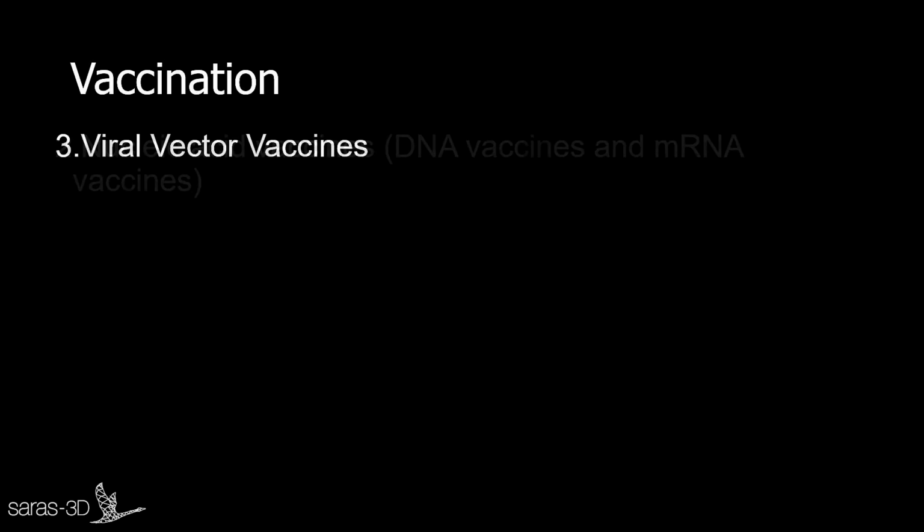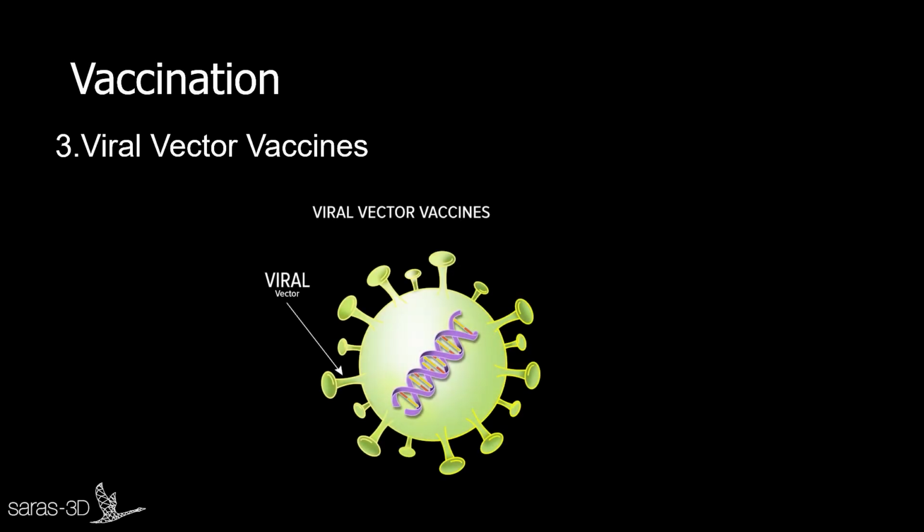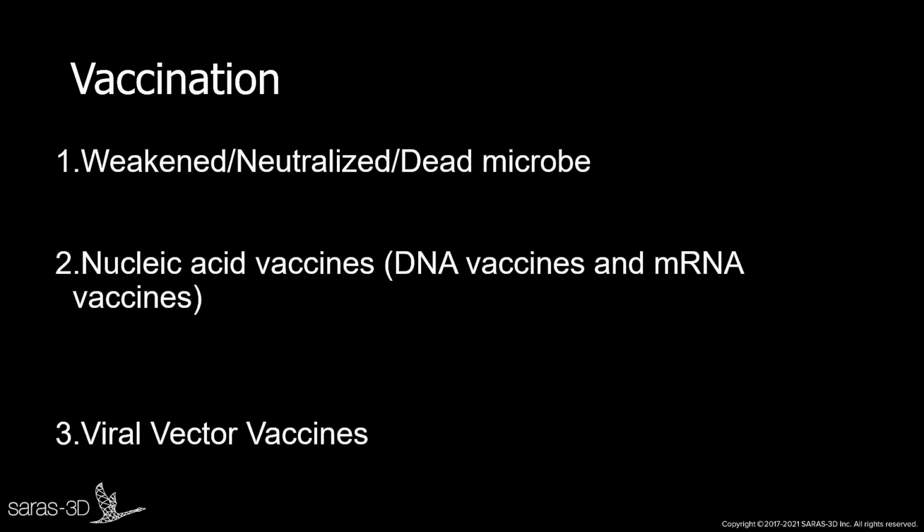There are other types of vaccines known as viral vector vaccines. A completely different virus here is introduced into the body, which carries important information to the host cells. This information is presented on the cell surface as proteins or glycoproteins, and this triggers an immune response. This way, the vaccinated individual is kept safe from the adverse effects of the actual virus.